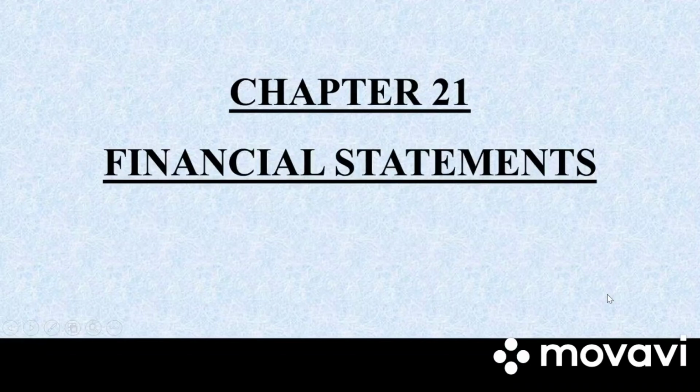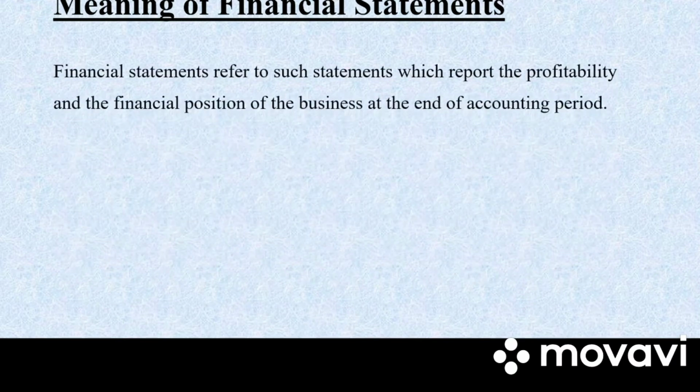Good morning, students. So, today we would be starting a new chapter, that is chapter 21, Financial Statement. So, first let us understand what we mean by financial statements. Financial statement refers to such statement which reports the profitability and financial position of the business at the end of the accounting period. So, we all know the accounting period is from 1st April to 31st March. On the 31st March, every company would prepare a financial statement.